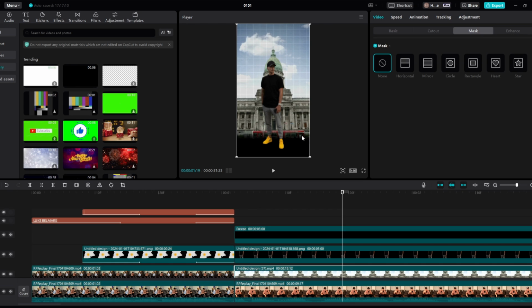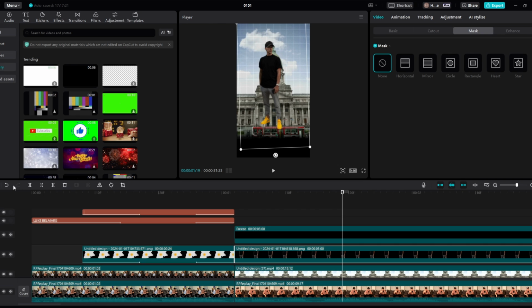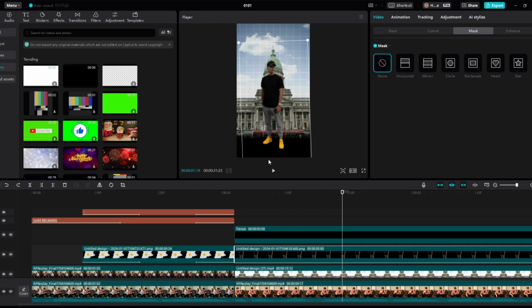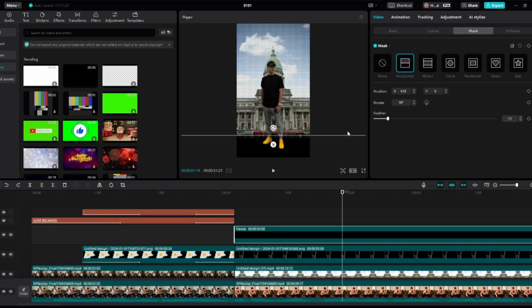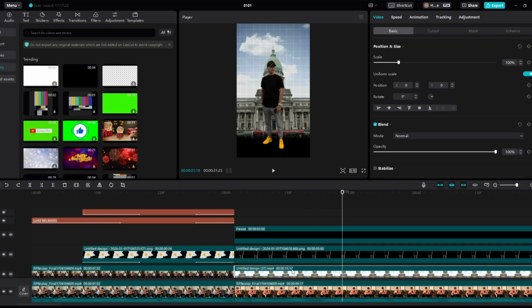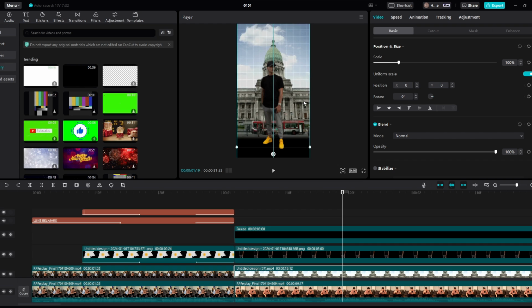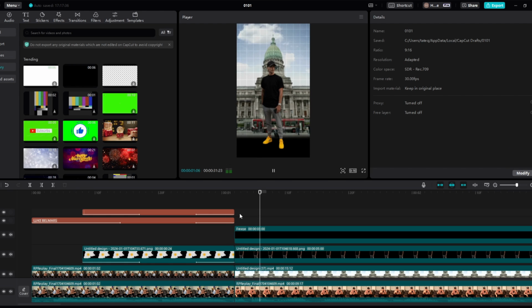Then what we can do, just to make things look a little bit cleaner, is bring this up. Oh, we need to go back. If you make any mistakes, you can just press the undo button or Control Z. But yeah, for this, if we come back to this video overlay, we just need to drag it up a little bit, just like so. Yeah, perfect. So this is what it looks like. I grew up in Argentina.